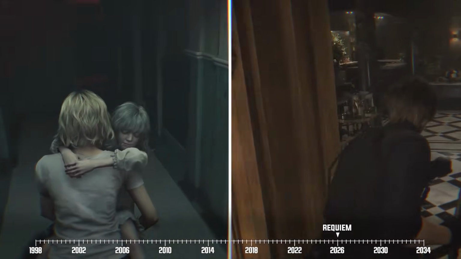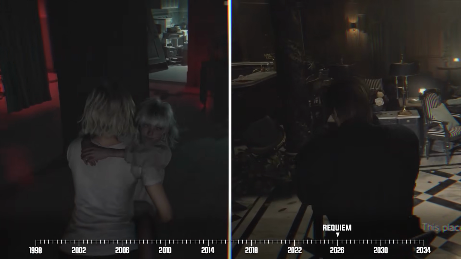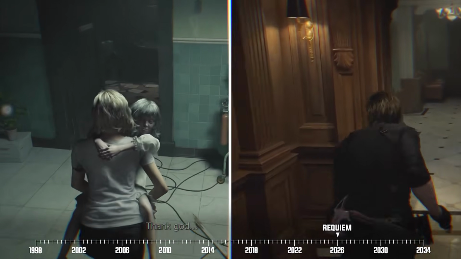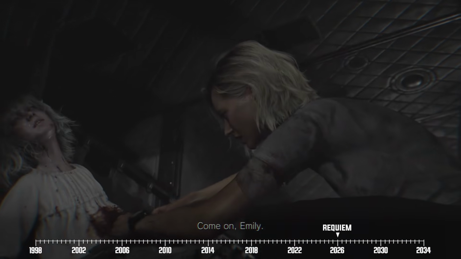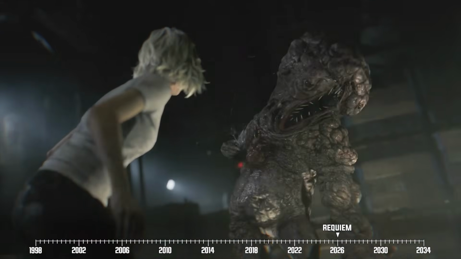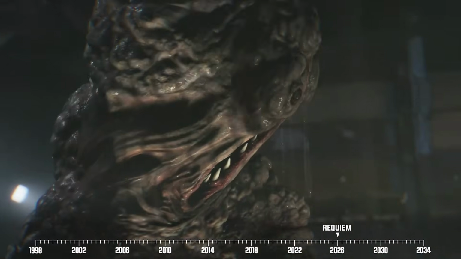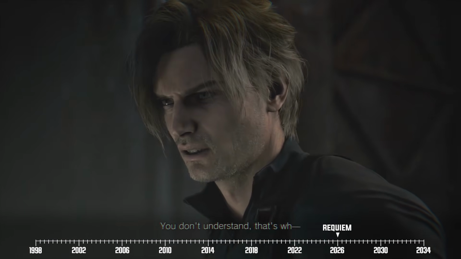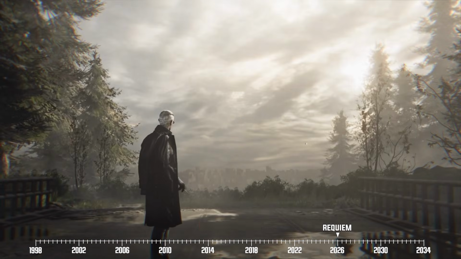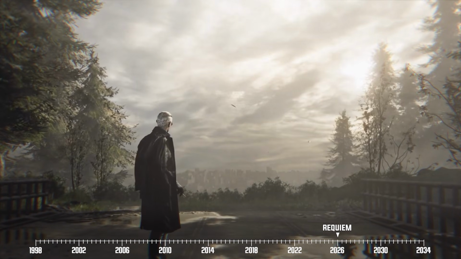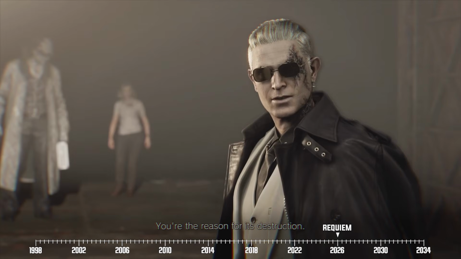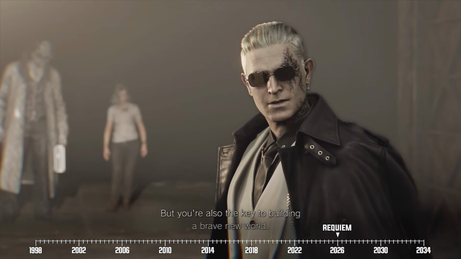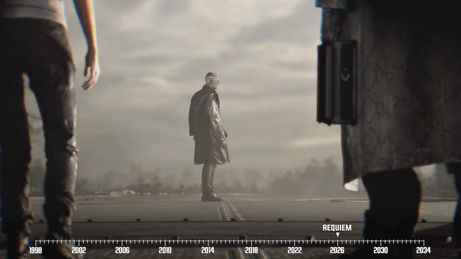Long story short, Grace and Leon do everything they can to escape Rhodes Hill along with Emily, in spite of Gideon's best efforts to prevent them from doing so. However, tragedy strikes when Emily gets a fatal wound, which then transforms her into a T-virus mutant. Leon is forced to take her out, which causes Grace to lash out and separate from him. Distraught by everything that's happened, Grace willingly chooses to join Gideon in order to find out the truth. It's here where she meets Zeno, Gideon's contact from the Connections. Zeno then tells Grace that she's the reason behind Raccoon City's destruction.